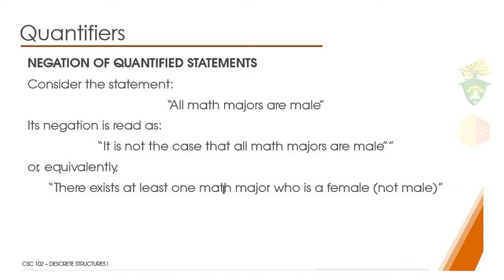Kung ato ning basahon, there is at least one math major who is a female. Kung ang opposite po na natong tanawon, then ang opposite states na walay miskin isa nga female. So, male tanan. So, bali-bali ni sila. Okay?